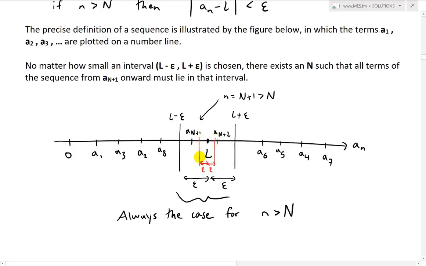Then all that will happen is, well, we have a new n, a new capital N. So we're going to have new values here, where this is going to be a n plus 1, and this is also going to be a n plus 2. And these are going to be new values of a, n, and epsilon. So this is smaller, but this capital N is going to be smaller as well. They're not the same ones. As you can see, you could always repeat this. That means the limit exists and it's getting closer and closer.